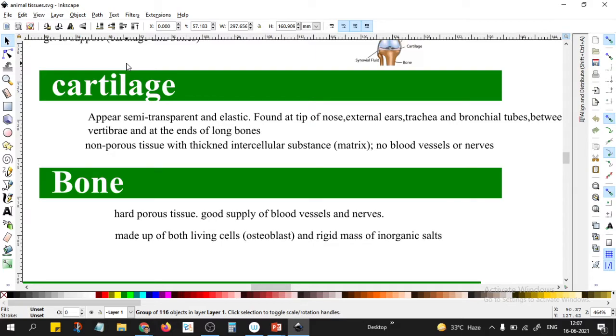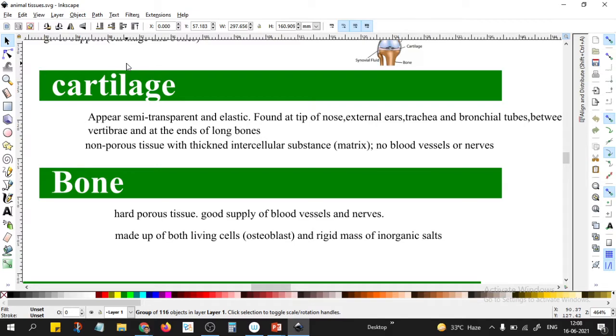A bone is a hard porous structure, whereas a cartilage is a semi-transparent elastic structure. The tip of the nose, external ears, trachea, that is our windpipe, bronchial tubes. And in between the vertebrae of the vertebral column also, the cartilage will be there, so that it will provide some kind of mechanical cushion. And at the end of the long bones, in the joints also, you will see there is cartilage.